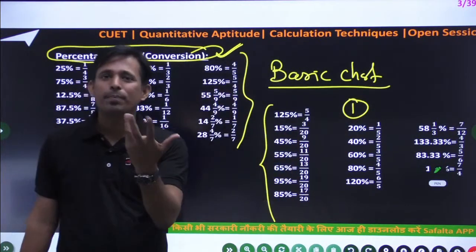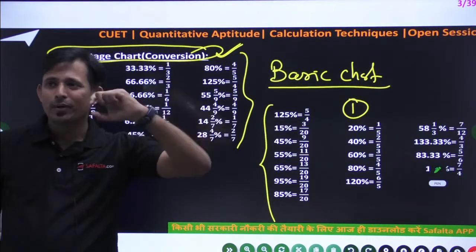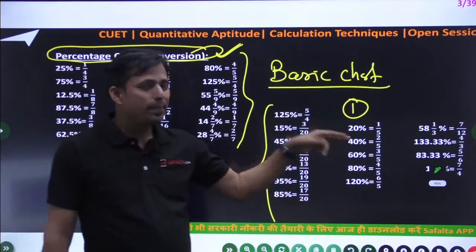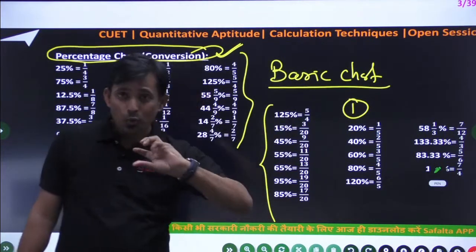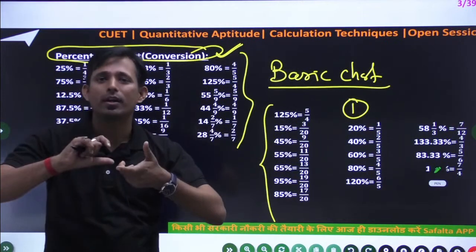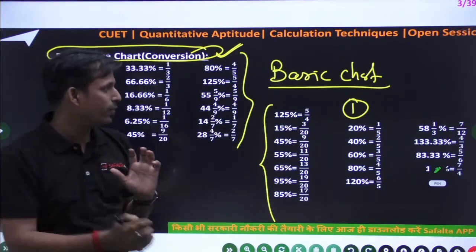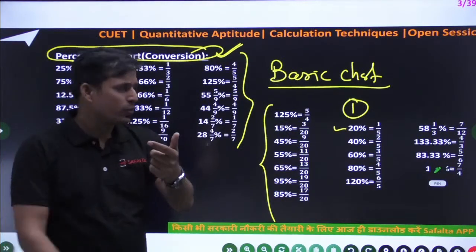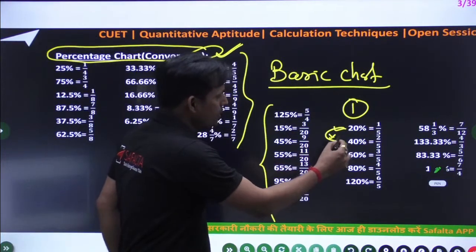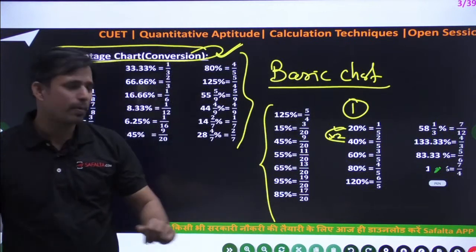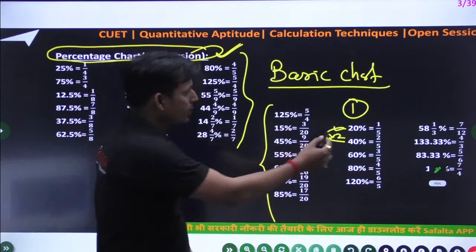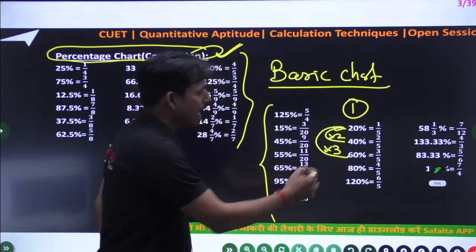I think you know the percentage. Generally people know percentage as per 100. 20% means 20 by 100. 40% means 40 by 100. But how to connect, how to memorize, easy to learn, that is very important. So 20% is 1 by 5, you know, 20 by 100. If I take twice of this number, what is twice of 1 by 5? That is 2 by 5, correct? Then 60%, thrice of 20%.